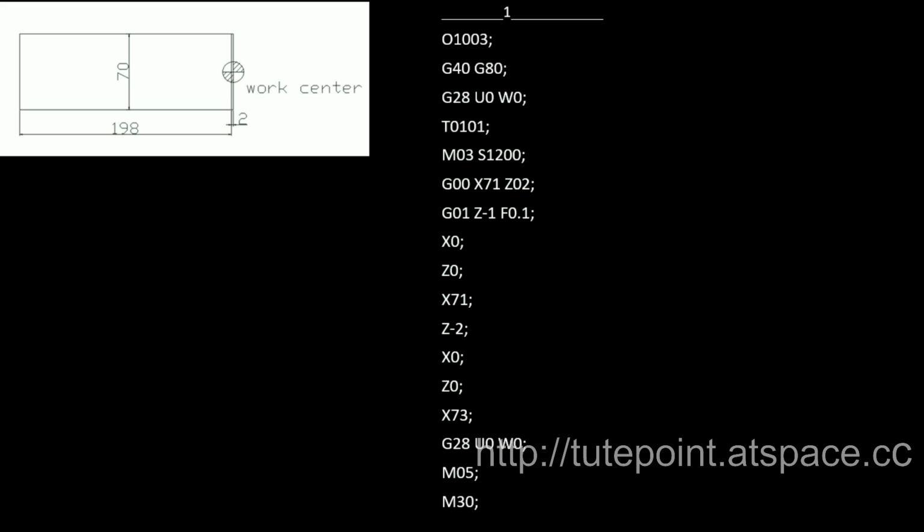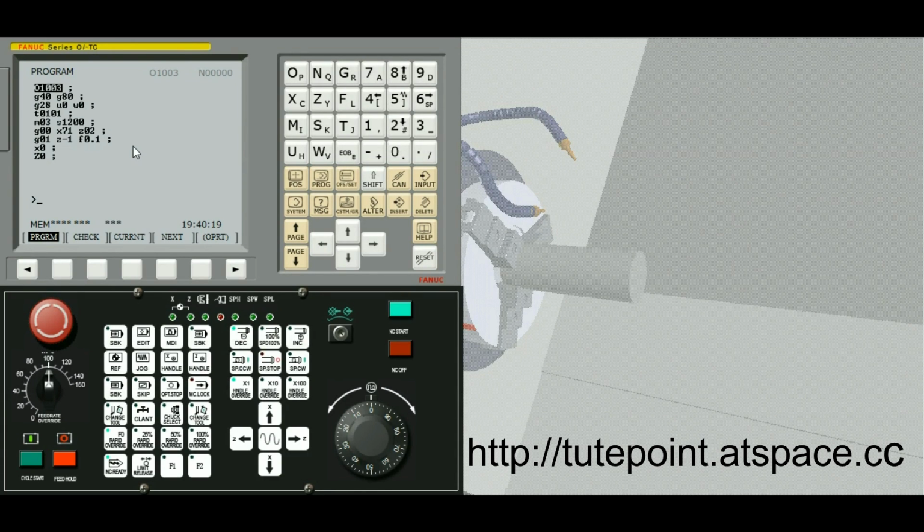Let us go to the machine to machine the component. I have already input the offset, and now let us machine the component.